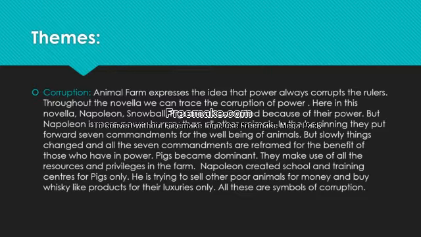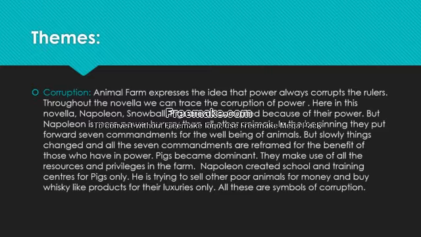Napoleon started school and other training centers for pigs only. So all this shows that those who are in power are always corrupted. Pigs became dominant, and they made use of all the resources and privileges in the farm. Napoleon created schools and training centers for pigs only.